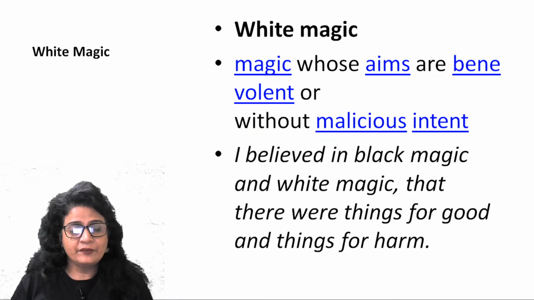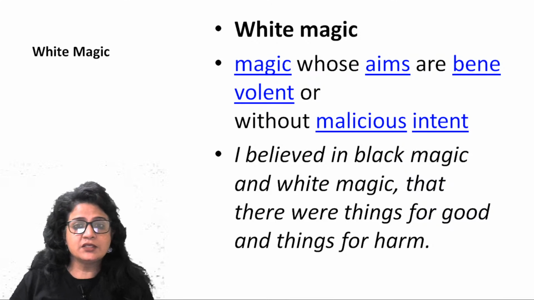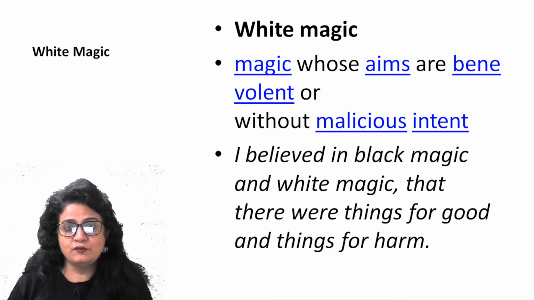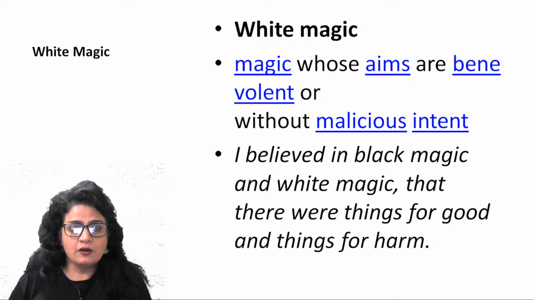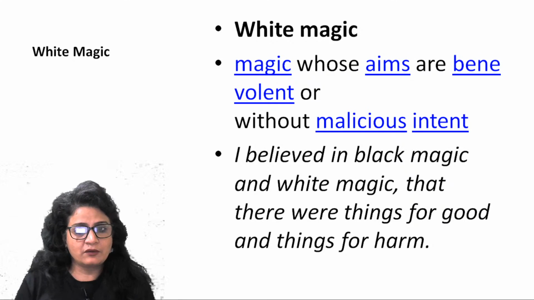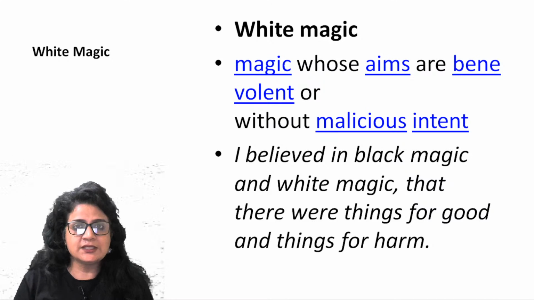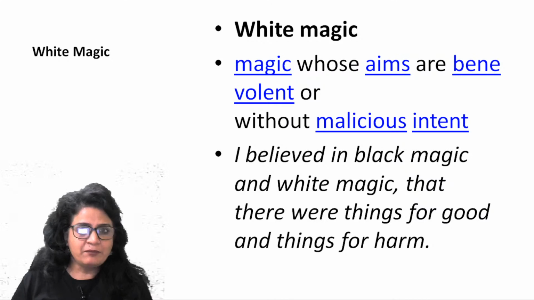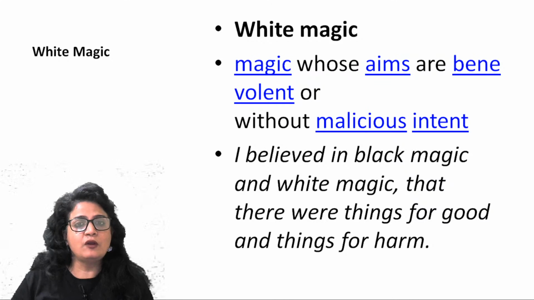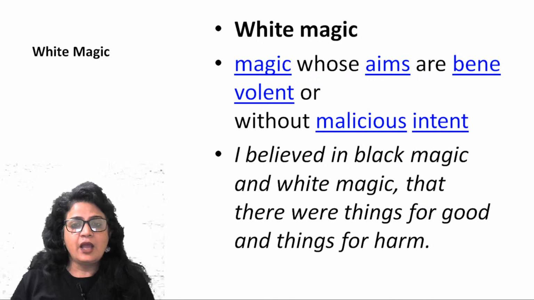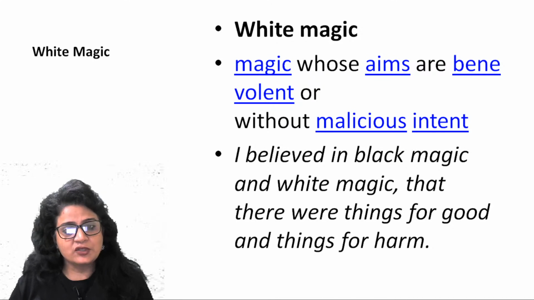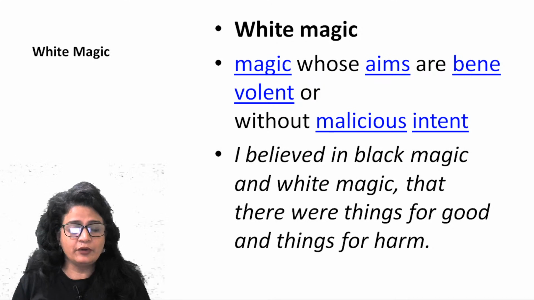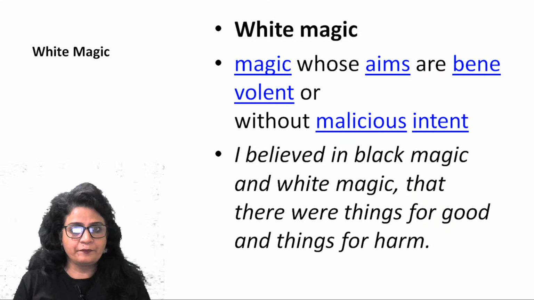White magic, in contrast to black magic, is done for a benevolent purpose, for benefiting someone or helping someone. That is what white magic is, right? Without malicious intent. So black magic is done with malicious intent. White magic is perceived to be done for benevolent reasons. I believed in black magic and white magic, that there were things for good and things for harm, right?